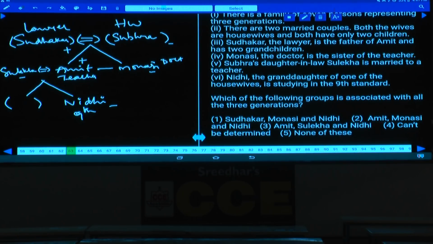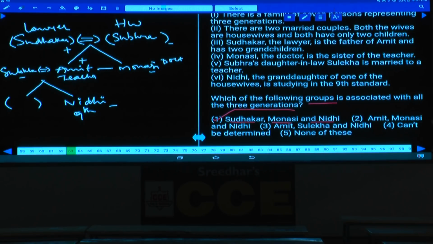Then question number 63. Which of the following groups is associated with all the 3 generations? Now Sudhakar in the first generation, Monasi in the second generation, Nidhi in the third generation, isn't it? All these 3 persons belong to 3 different generations.